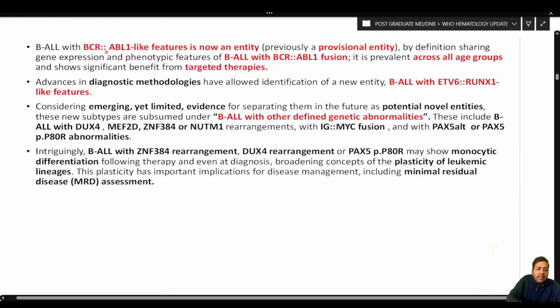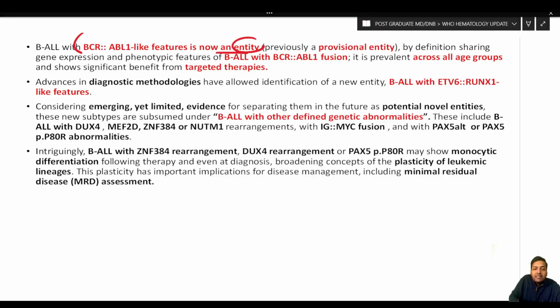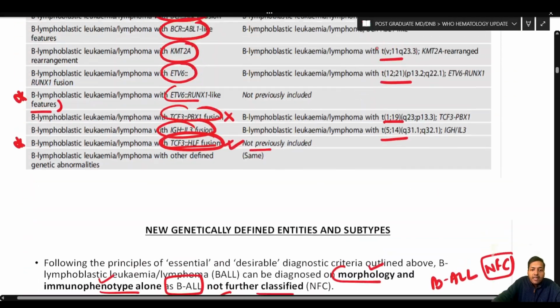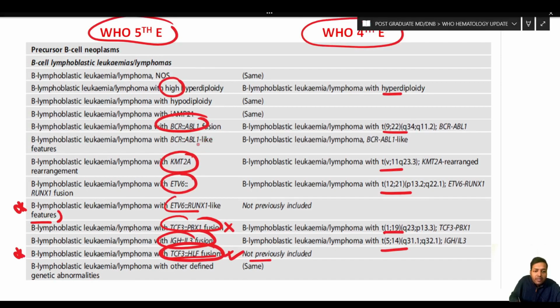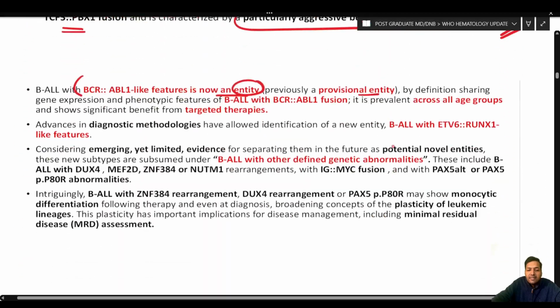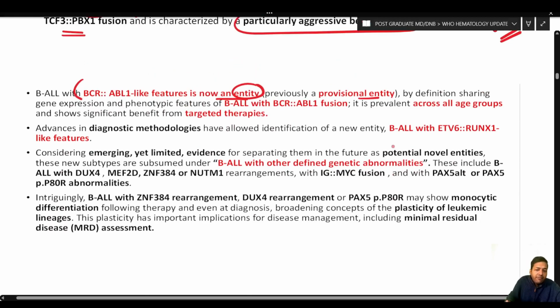Now, BALL with BCR-ABL-like features is now a recognized entity. Previously, it was a provisional entity. Now, it is a recognized entity. So, if you see over here, this one we are talking about is no more a provisional entity like it was in the 4th edition. BALL BCR-ABL-like is recognized as a proper entity in the 5th edition.